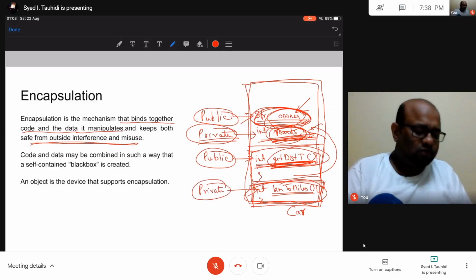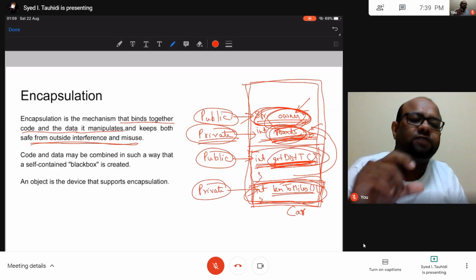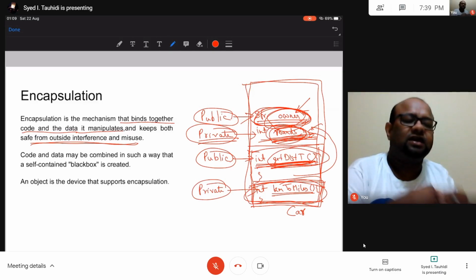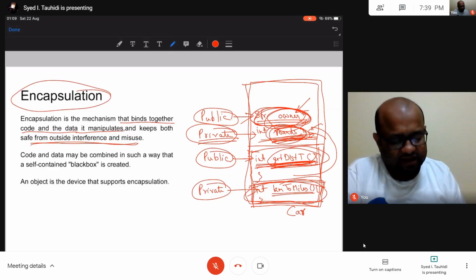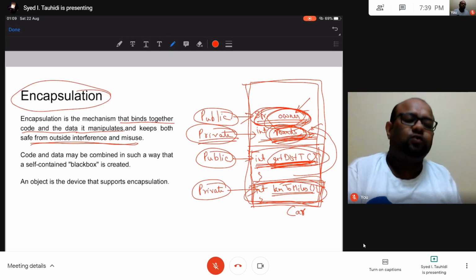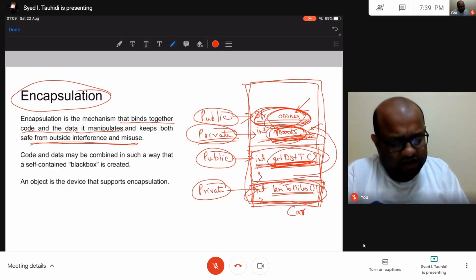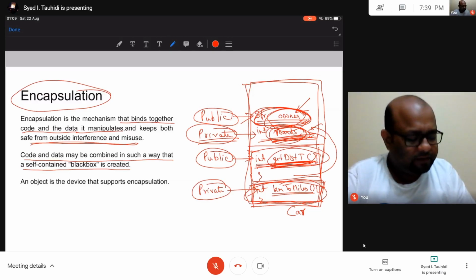All right, so what I am doing here is I am making part of my code accessible to the public. I am making part of the code private so that only code inside the class can access it. So this concept is known as encapsulation. This enables data hiding, and by hiding this data we prevent misuse of this data. Code and data may be combined in such a way that a self-contained black box is created. And now this is a black box in the sense people do not see inside and know what is the value of rounds.